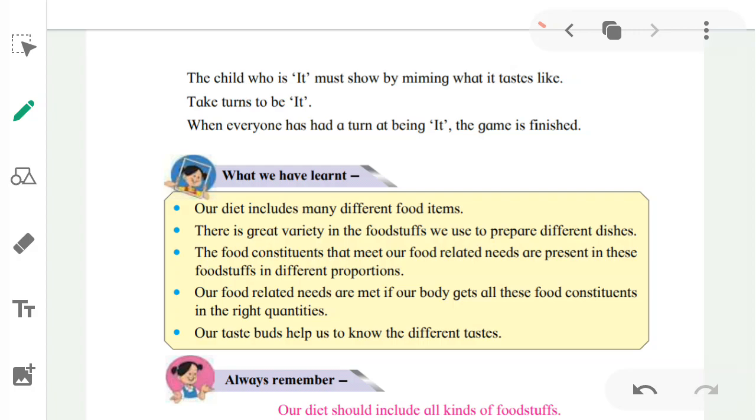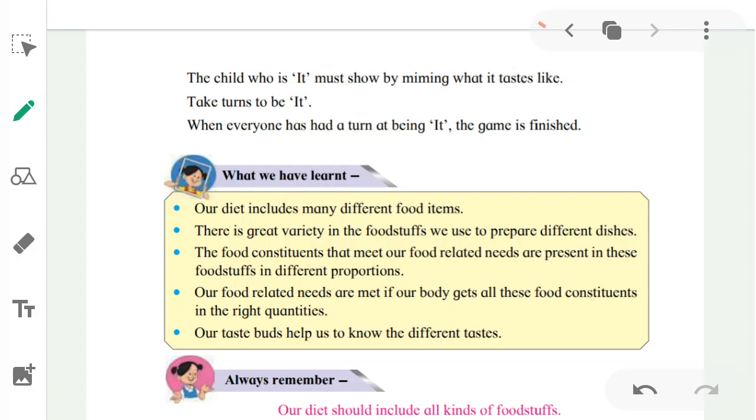Whatever nourishment our body requires, we get it from the food constituents we eat. Our taste buds help us to know the different tastes. The taste buds on our tongue help us to know the different tastes.